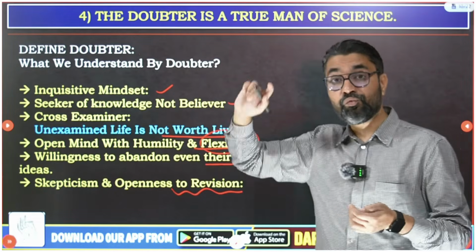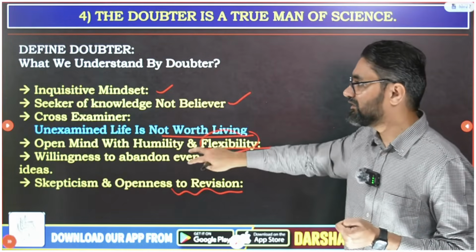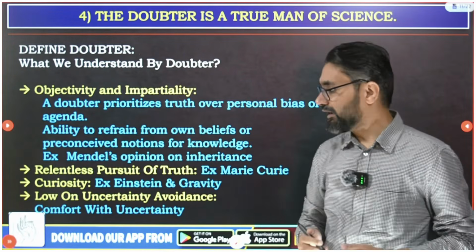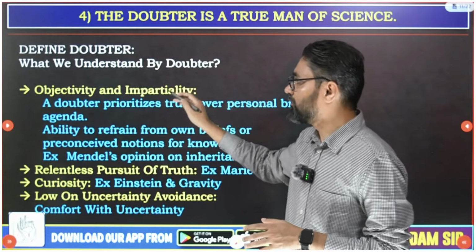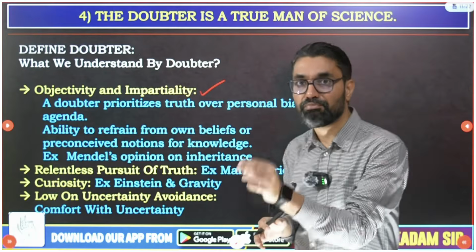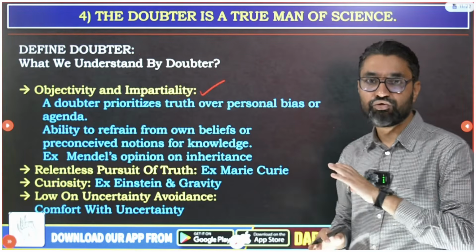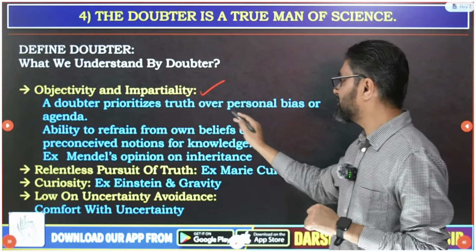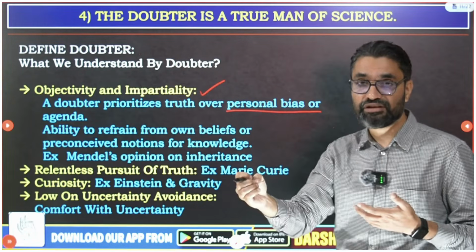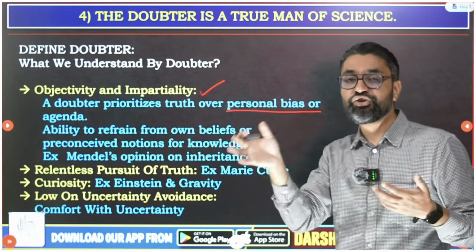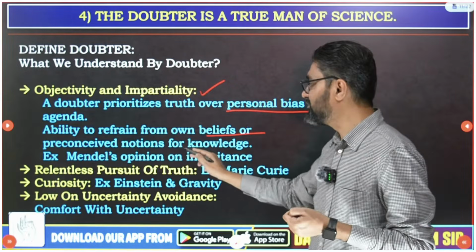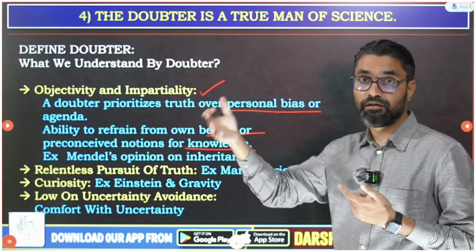And if you want that to happen, a very important condition is being a doubter. Along with being a doubter, guys, what do we understand by doubter? A doubter is a person who is objective and impartial. He takes things on merit. Nothing is taken for granted without merit. So a doubter prioritizes truth over personal bias. He doesn't let his subjective opinion influence. He is an extremely objective, impartial, neutral person. And he has the ability to refrain from his own beliefs or preconceived notions in light of better knowledge.